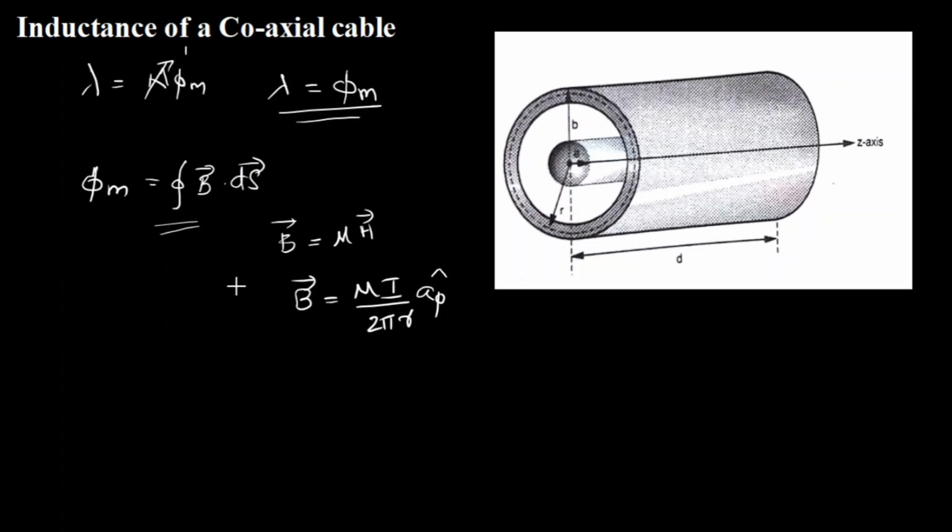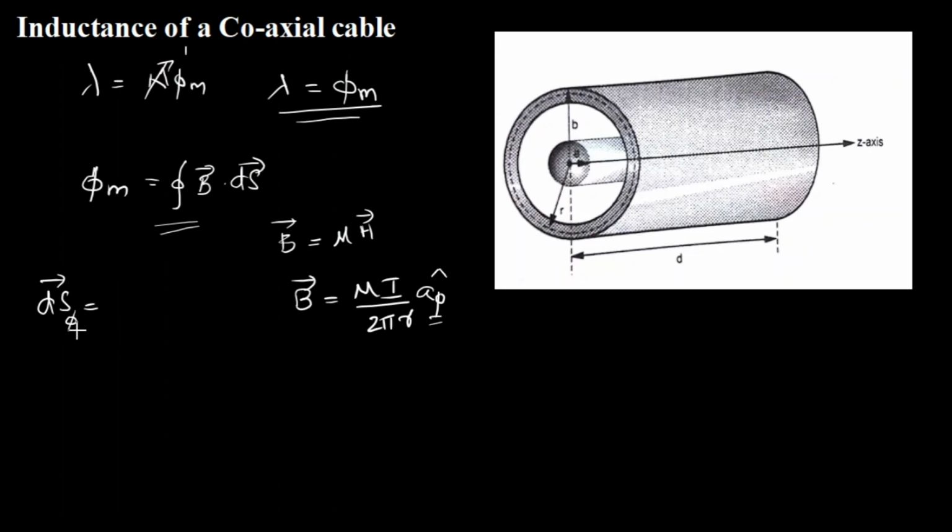Now if I can decide what my dS is, I can integrate and find phi m. Now what is dS? dS should give me the area involved. Since B is varying radially, I have to consider the entire surface area. So dS is nothing but dS phi. Don't confuse this phi with that phi.